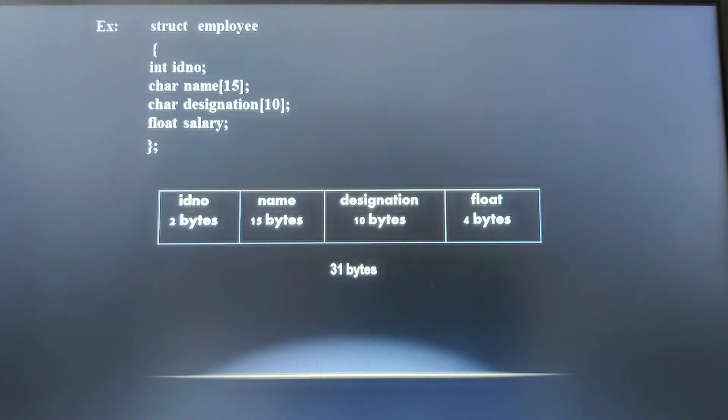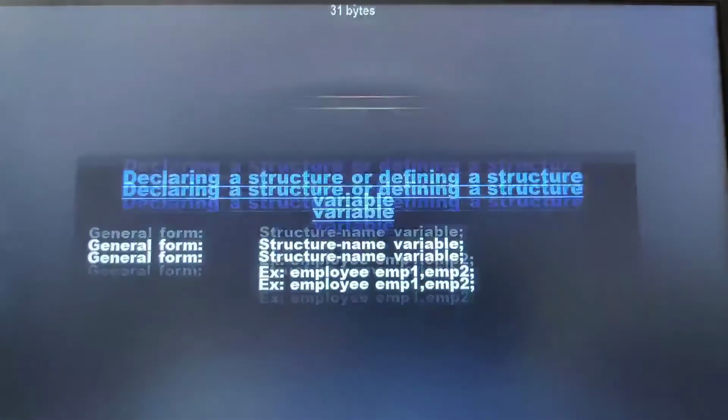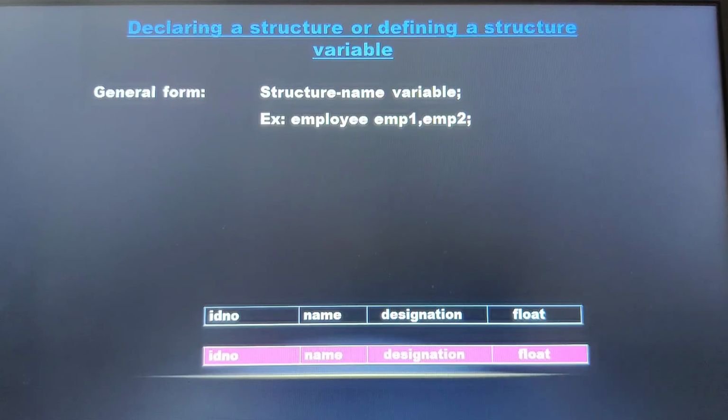That is declaring a structure or defining a structure variable. Memory allocation happens when we declare a structure or when we define a structure variable. Please make the difference. Previously we studied defining a structure. Now we are going to study defining a structure variable, or declaring a structure. When we create a structure variable, only then will memory allocation happen for a given structure.